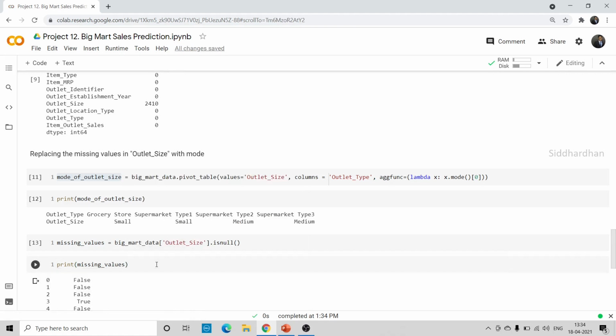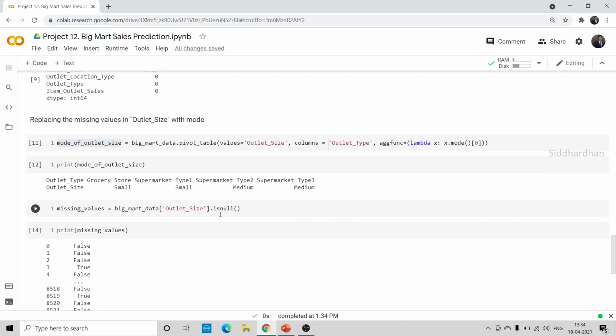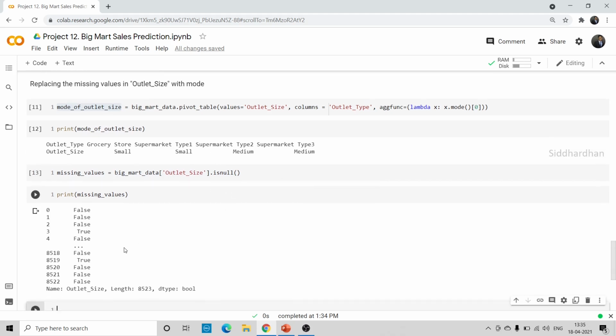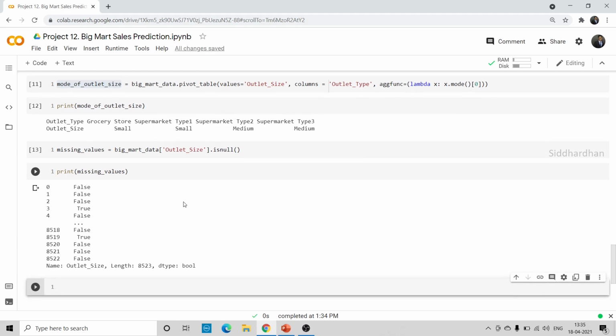Okay, so you can see it gives a list of true or false. It is checking whether each value is null. False means it is not null, that means the value is present. True means the value is missing. So we get an array of true or false, where false represents the value is present and true represents the value is absent. So now we are going to take all these true values and convert them to the mode of the respective outlet type. That is what we are going to do.